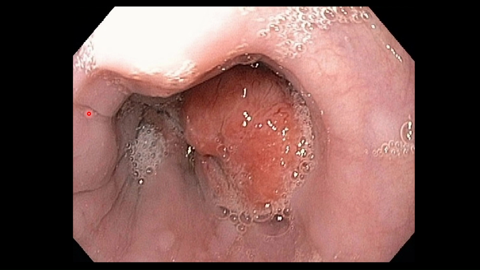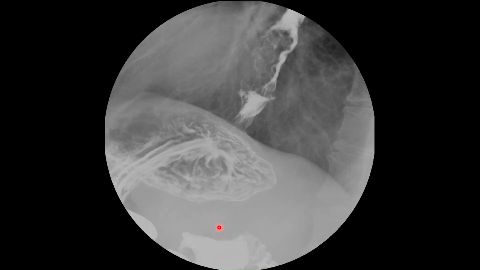So in this upper GI endoscopy, in this image, we can see the lumen of the lower esophagus over here, where we can see intraluminal nodular mass, which is causing obstruction, which is causing significant luminal narrowing of the esophagus with upstream pooling of contrast. And from this lesion, biopsy was taken. After which, barium swallow was performed.